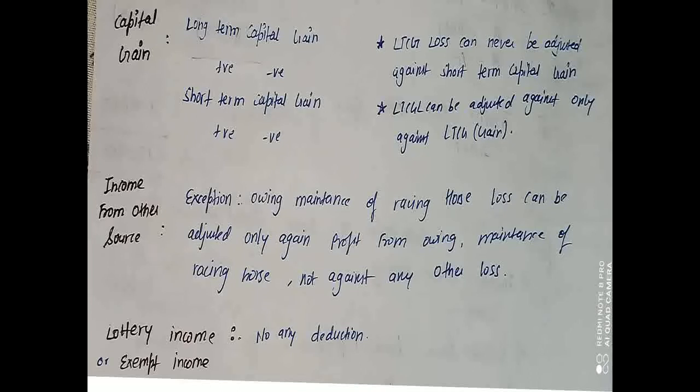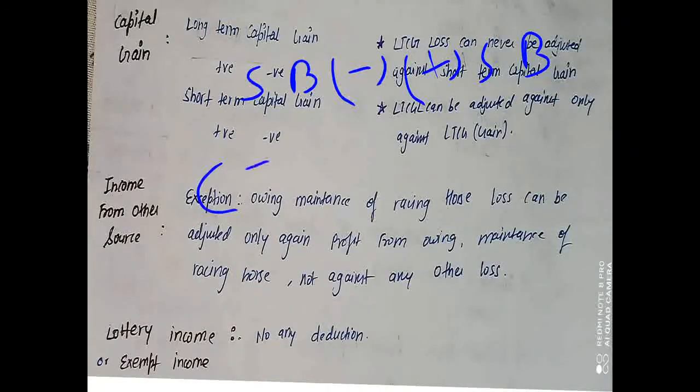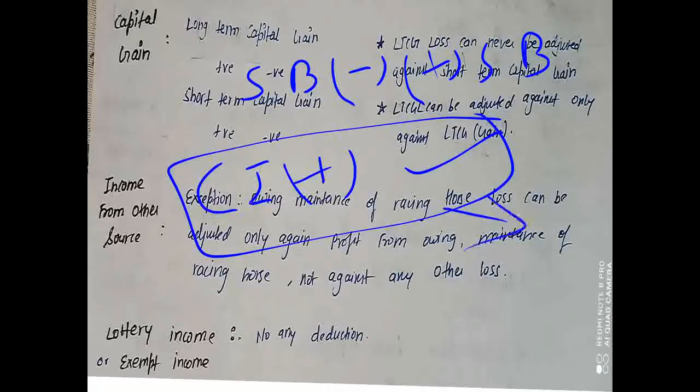All right, except that, like we have seen in speculative business, we can set off the loss against the profit from the speculative business. The same thing applies with casual income. Casual income profit is always added to the taxable income.